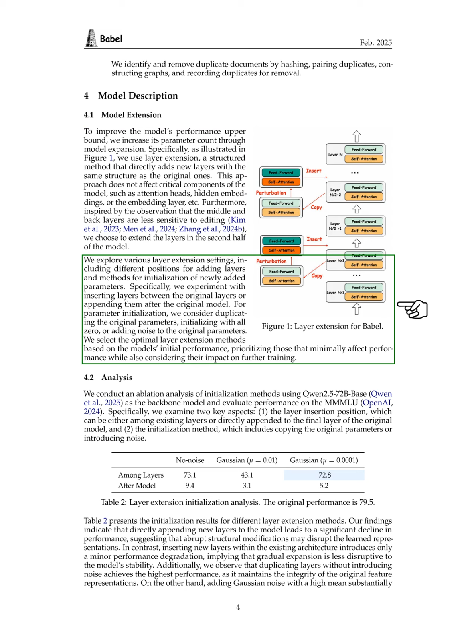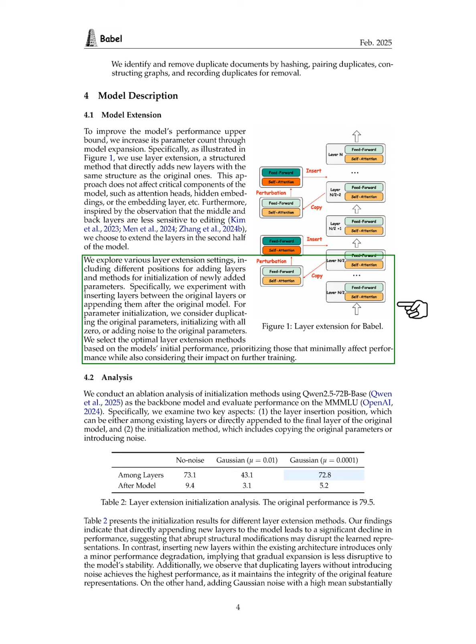We focus on extending layers in the latter half of the model, exploring different positions for adding layers and various methods for initializing new parameters. We test inserting layers between existing ones or appending them at the end. For initialization, we consider duplicating original parameters, starting with zeros, or adding noise. We choose the best methods based on initial performance, aiming for minimal disruption.